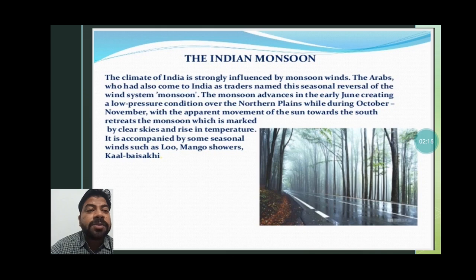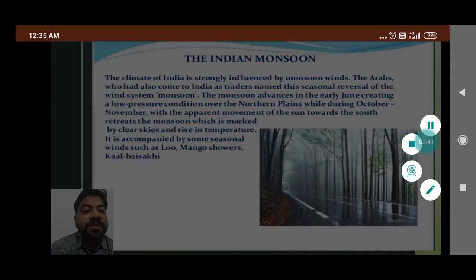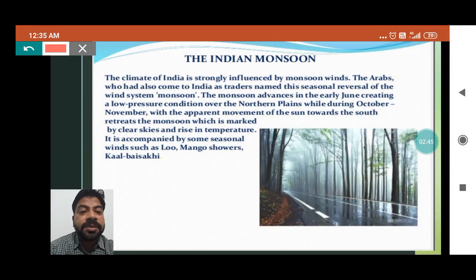The monsoon advances in early June, creating a low pressure condition over the northern plains, while during October-November, with the apparent movement of the sun towards the south, the monsoon retreats, which is marked by clear skies and a rise in temperature. It is accompanied by some seasonal winds such as Lu, mango showers and Kal Baisakhi. So generally, students, it comes and it also retreats.